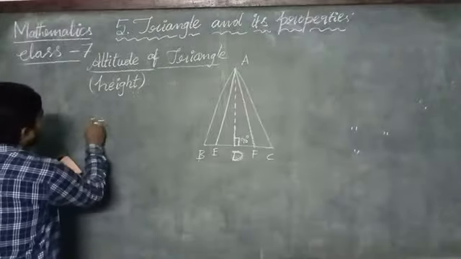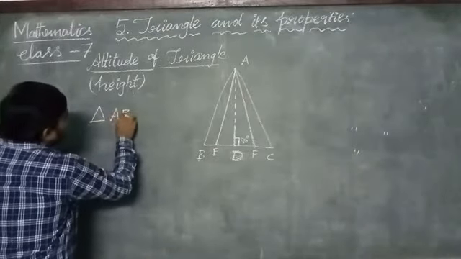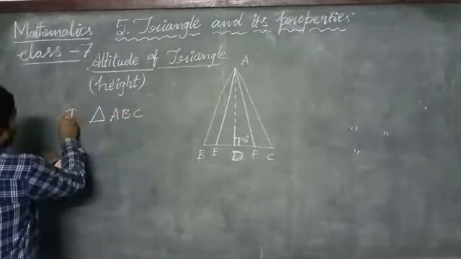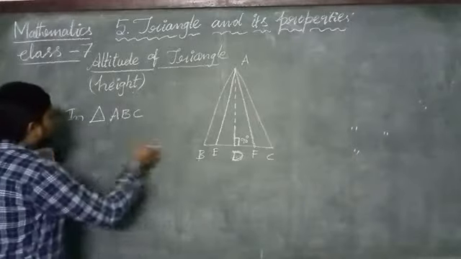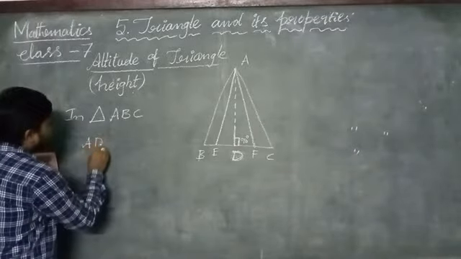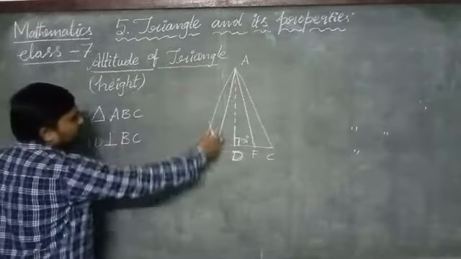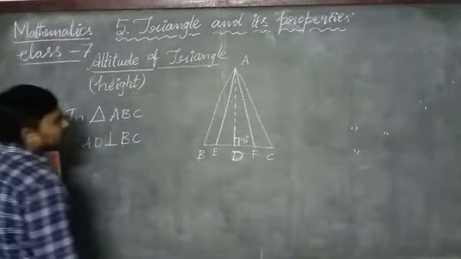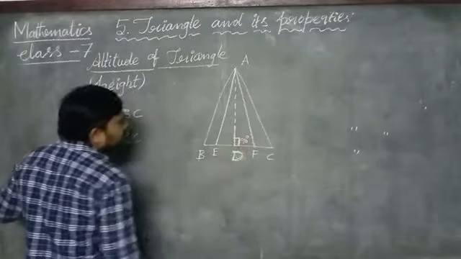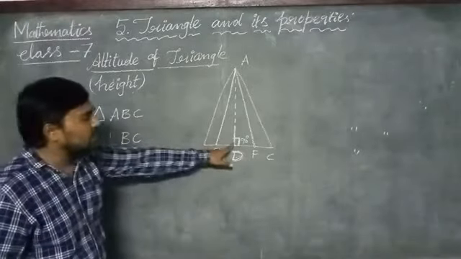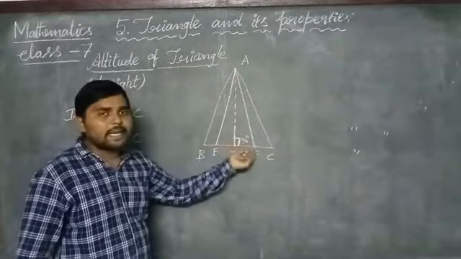Okay, now let us see triangle ABC. In triangle ABC, AD is perpendicular to BC. AD is perpendicular means the line segment is making an angle of 90 degrees.